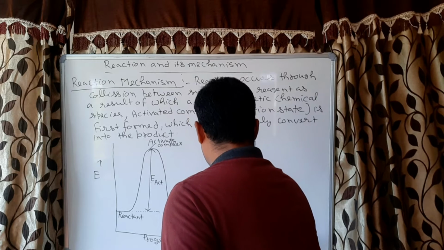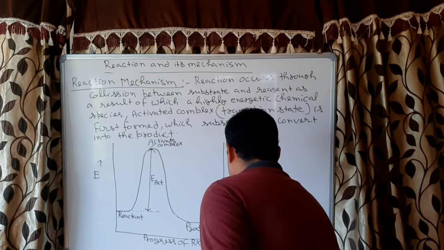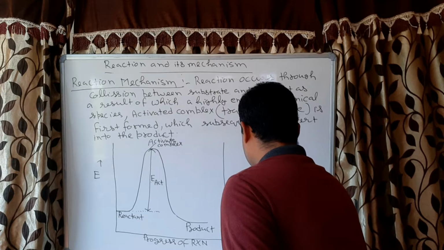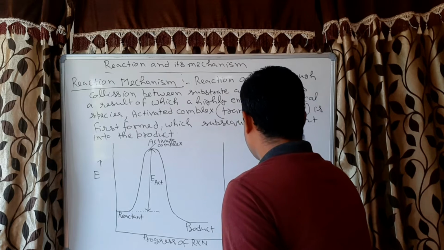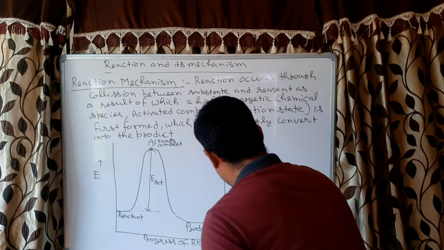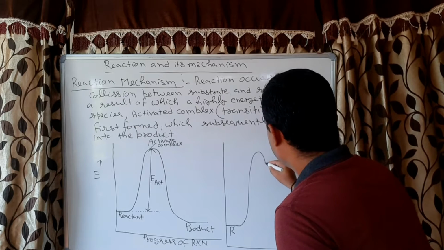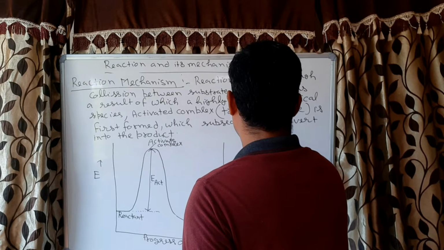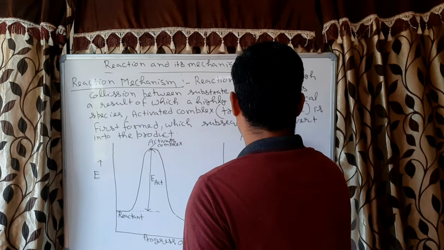Now you can see this is the reactant. Reactant means I will write R for reactant. Now what will happen? This will go and form like this. This is activated complex 1.